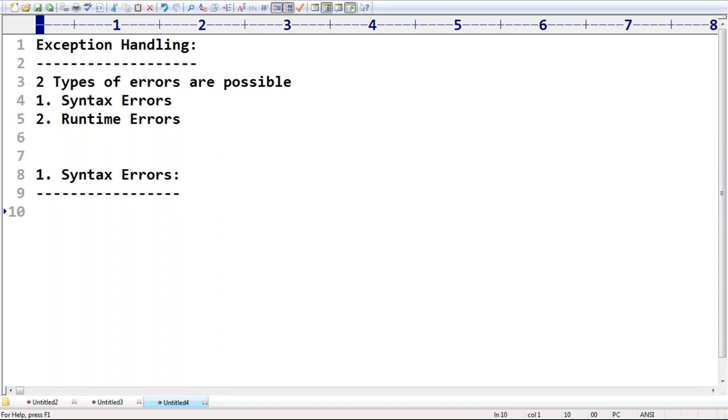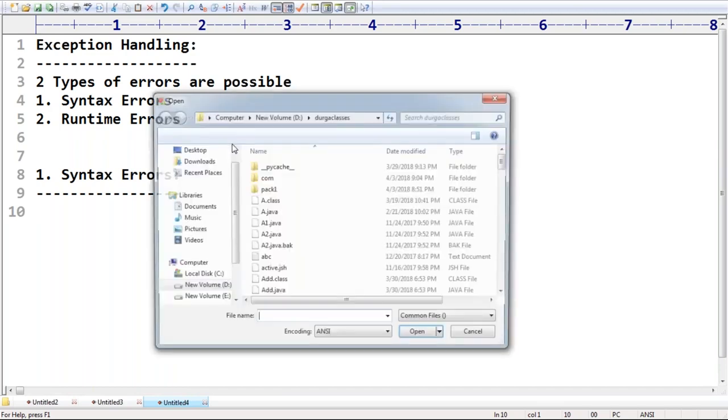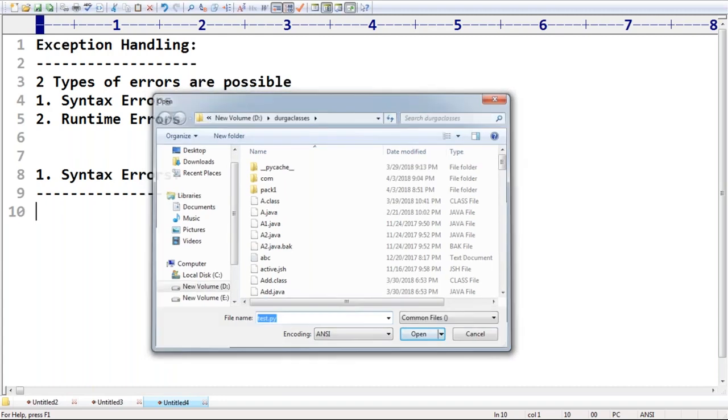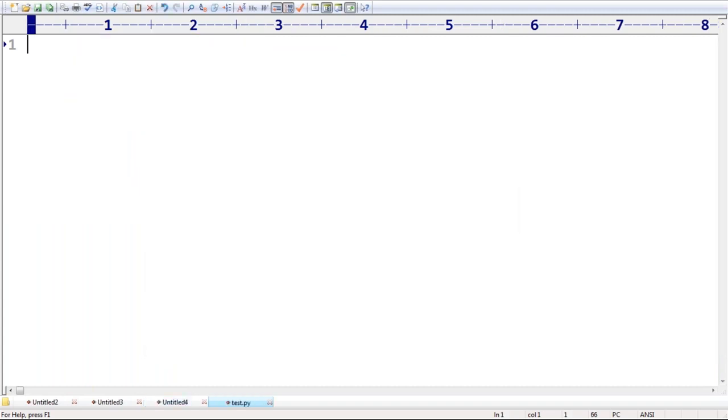Best example for you, let me go to test.py. Here, x = 10, and then print "x value is 10". This one is perfectly valid. I'm not doing any mistake.